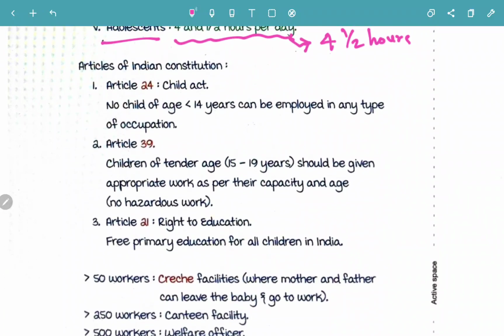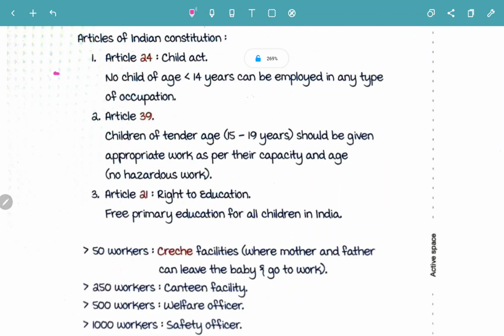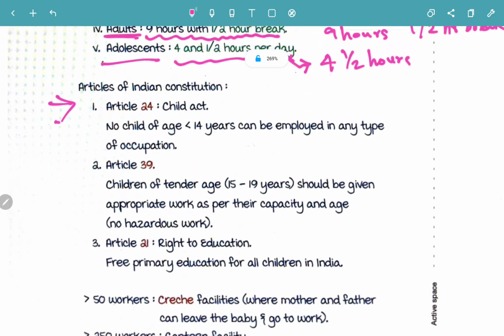Now moving on to the articles of the Indian Constitution. There were certain articles laid down by the Indian Constitution. The first is Article 24, which is about the Child Act, and we have Article 39 and Article 21.